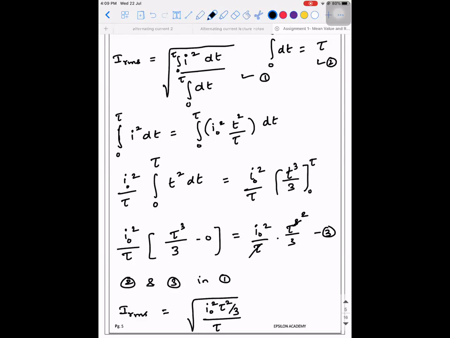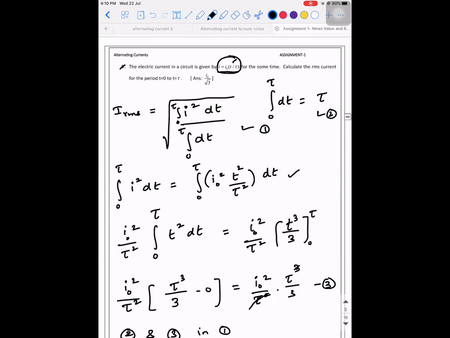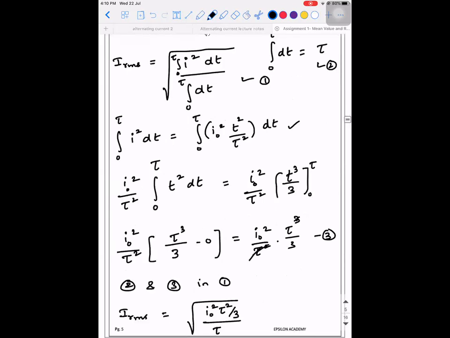Sir, in the second step, how is it t square by tau? Yeah, now it's right. Is this clear? Can you explain the first step again? See, listen. Integral of 0 to tau I square. In the place of I, I just substituted I naught t by tau. So it is I naught square t square divided by tau square into dt.